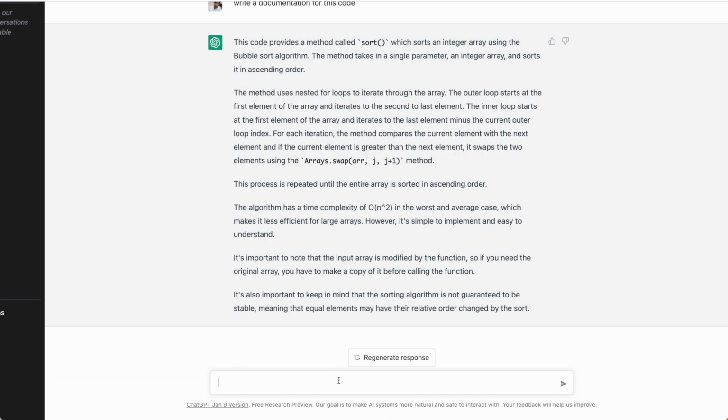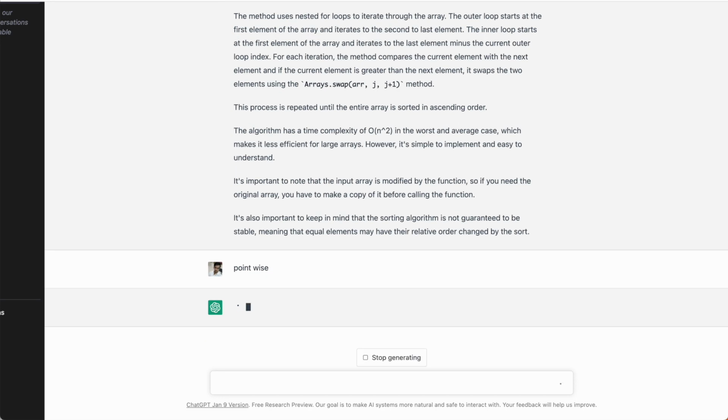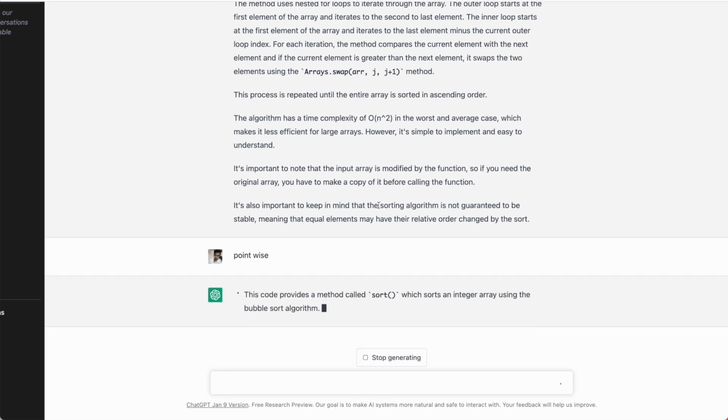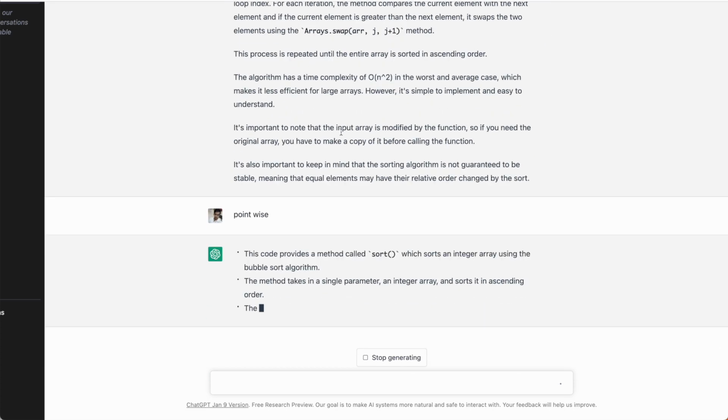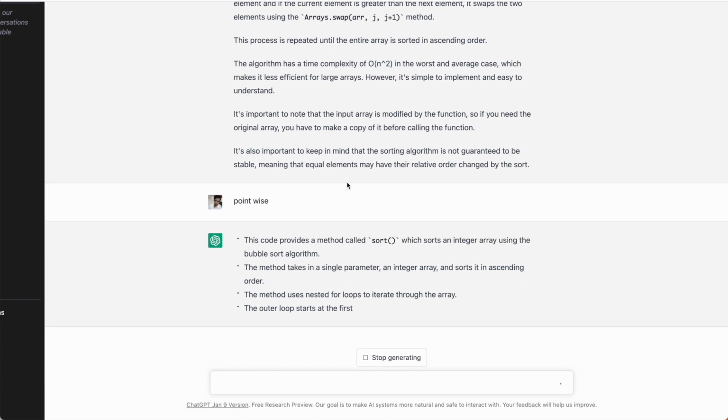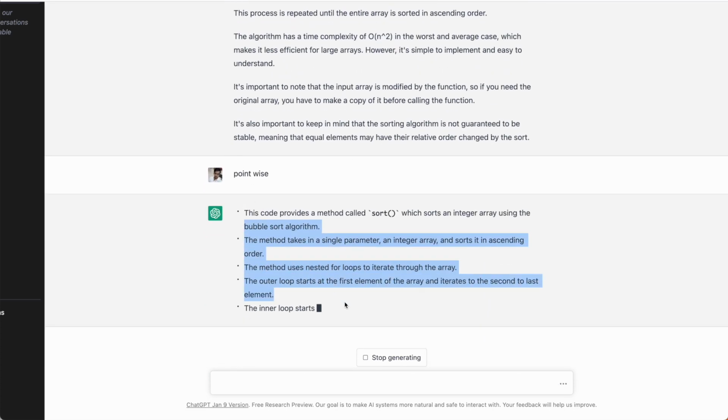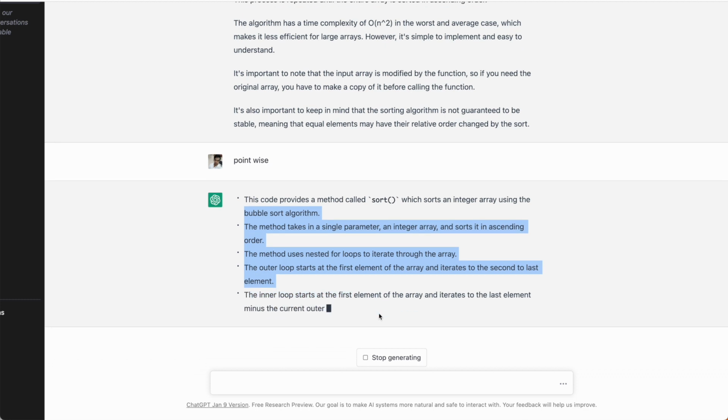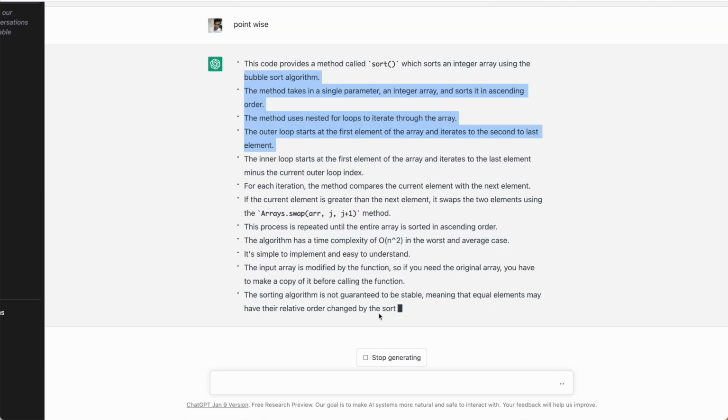You can also instruct, like I want this documentation point wise. So if you give inputs like this, it can also format your documentation according to what you want, right? So if you see, it started giving me bullet points on this documentation. So yeah, this is how you can ask ChatGPT to perform some mundane tasks which you don't like to do. So yeah, those can be done using ChatGPT.